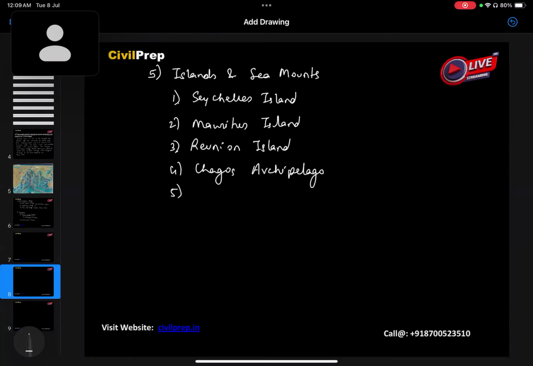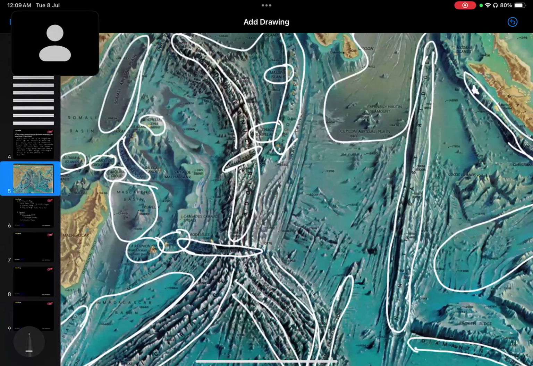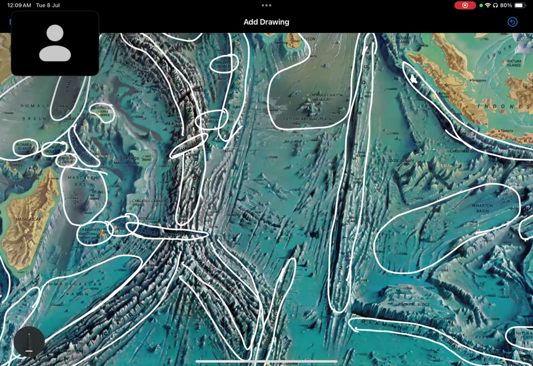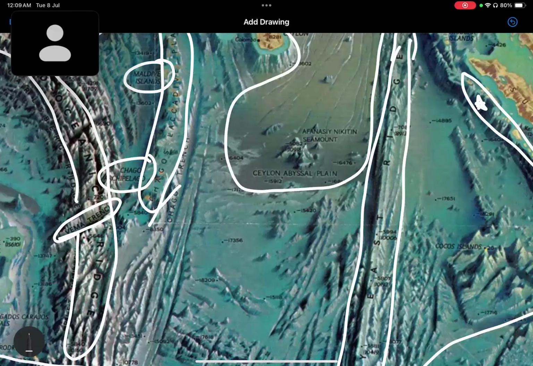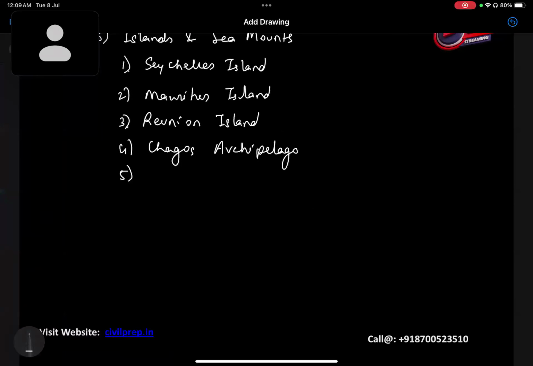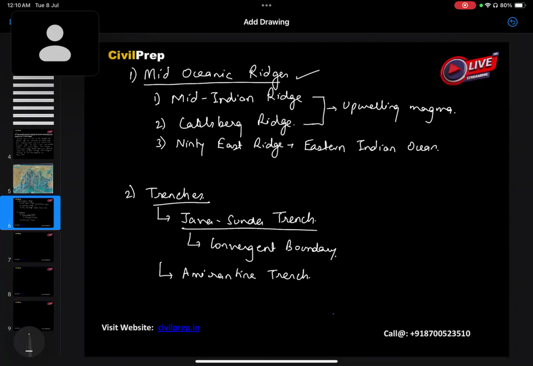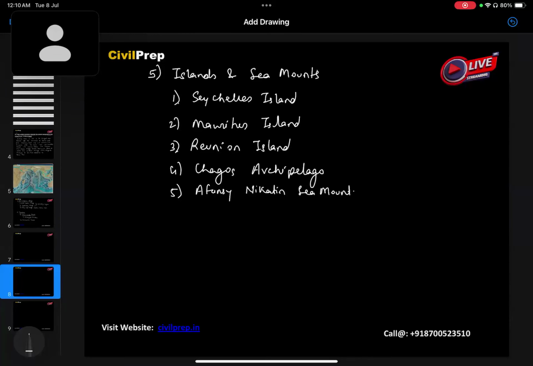We also have here a Fancy Nicotine seamount, present as a part of the island group. So here we have various parts, with respect to the mid-oceanic ridges, trenches, plateaus, basins, islands, and seamounts, which make a very important contribution to the development of this particular Indian Ocean region, or the Indian Ocean basin.